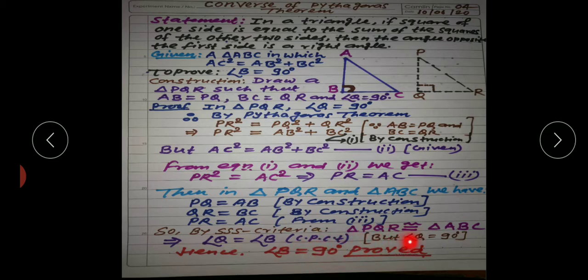So it is proved that if the square of one side of a triangle is equal to the sum of the squares of the other two, then the angle opposite to the first side will be equal to 90 degree. So this is the converse of Pythagoras theorem.